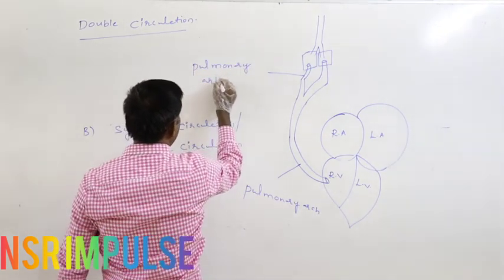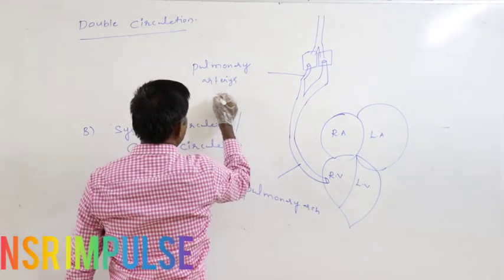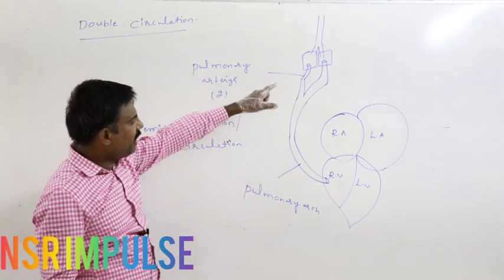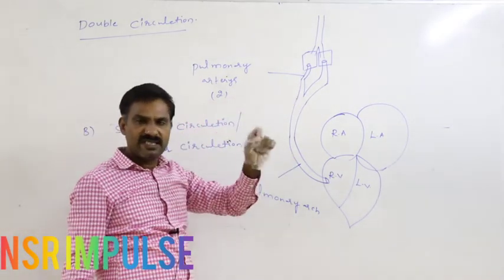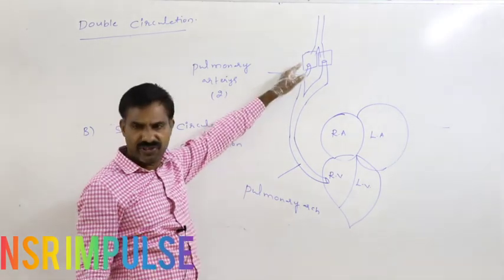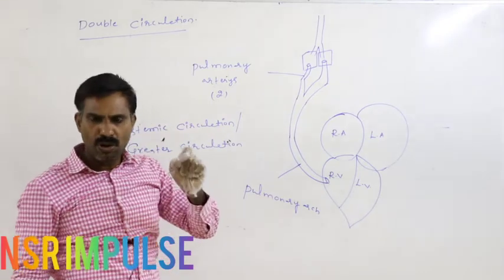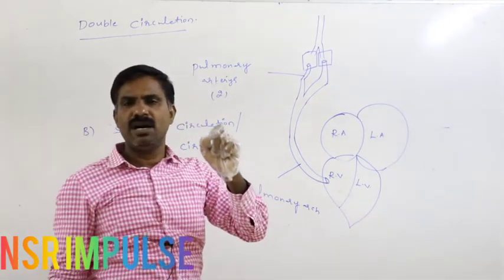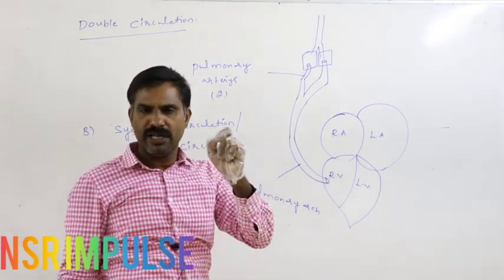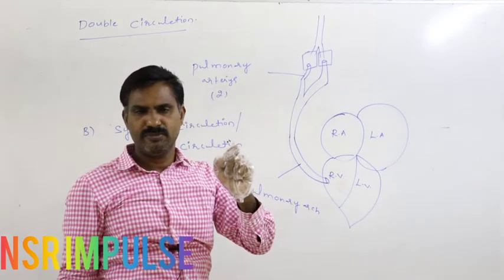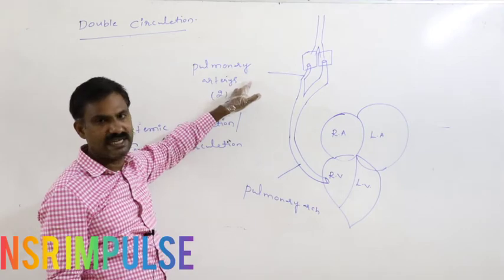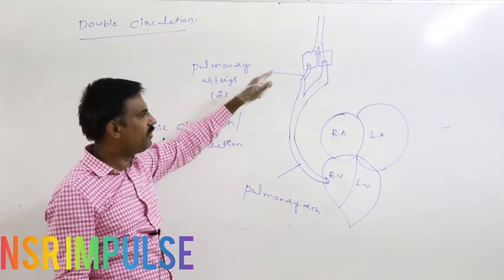Pulmonary arteries, they are two in number. So pulmonary arteries always carry deoxygenated blood to the lung for purification. Though all kinds of arteries are with oxygenated blood, the exception is that the pulmonary arteries are with deoxygenated blood. They supply the deoxygenated blood to the lung for purification.